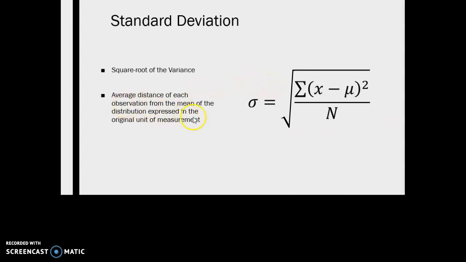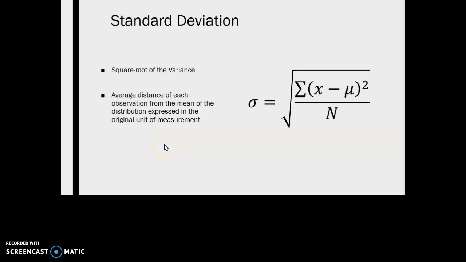And it represents the average distance of each observation from the mean of the distribution expressed in the original unit of measurement. So essentially we get the average squared difference, we then take the square root, and that tells us the average distance of each of the scores from the mean. And that's what the standard deviation actually tells us.